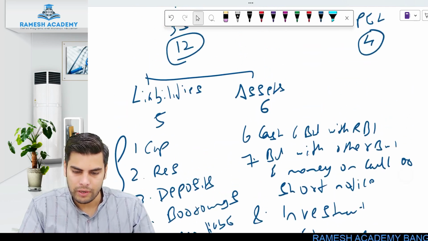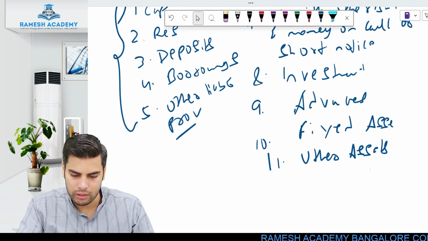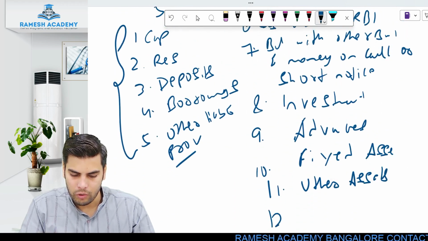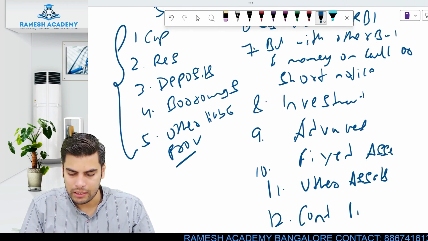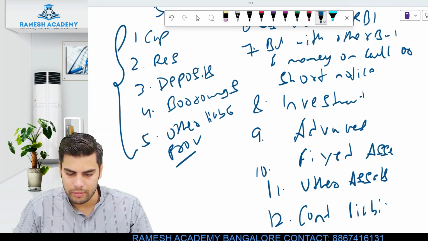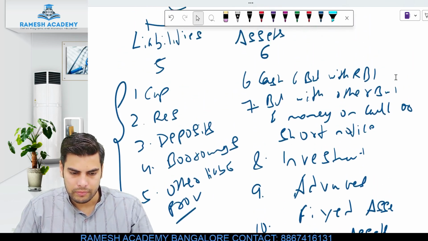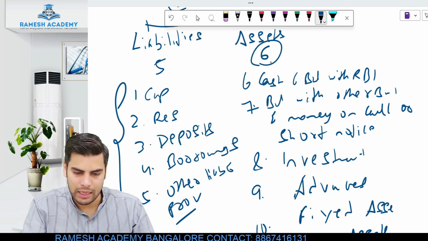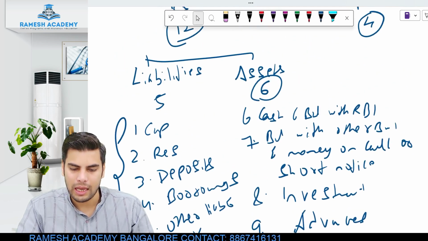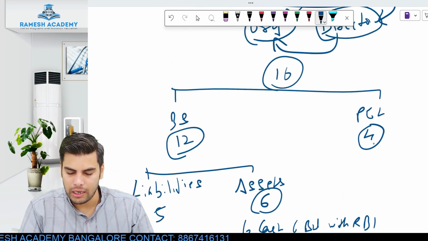So we have got one more thing, 12, that is with respect to contingent liability. Contingent liability will be shown separately. Clear? So totally 6 assets and then 1 would be your contingent liability. And then when it comes to P&L account, 4 things. Very easy to remember.